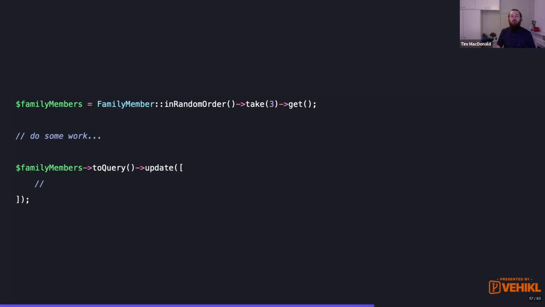So we're going to call family members to query, and then we're in the Eloquent builder. So we can call update on that, and it's going to update all of those in the database for us. So you can see that these are completely tied together seamlessly. We can go from an Eloquent instance to an Eloquent query, to an Eloquent collection, from an Eloquent collection back to an Eloquent query.